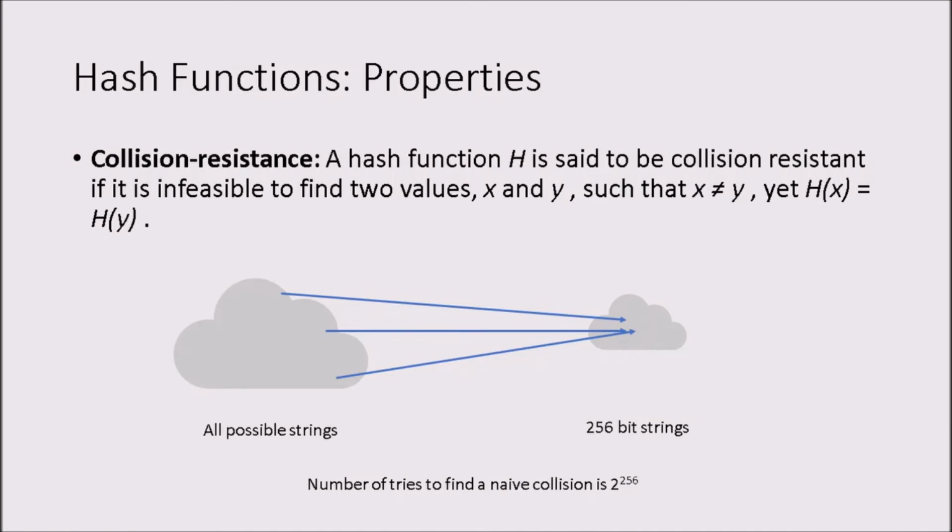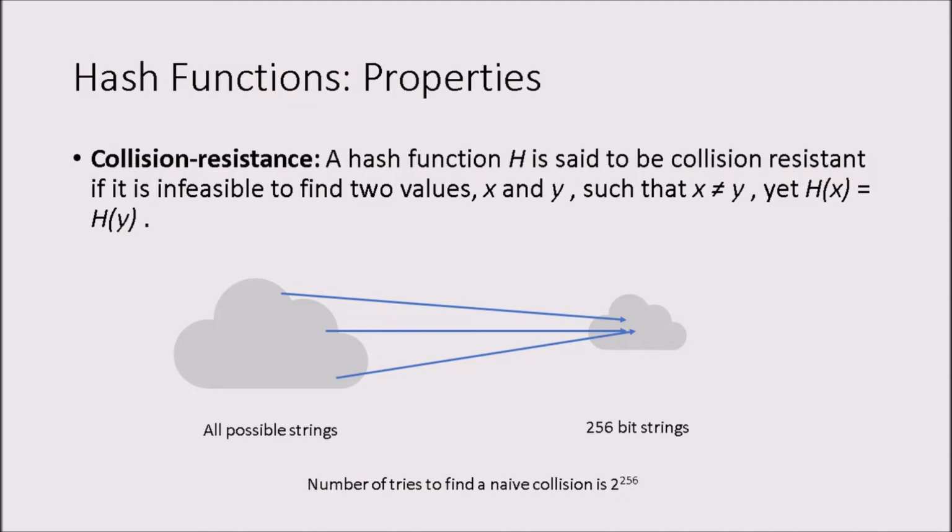But we designed those functions such that even if there are many-to-one mappings, it is really hard to find them. On the output side we have 256-bit strings, so the total number of strings is 2 to the power 256.